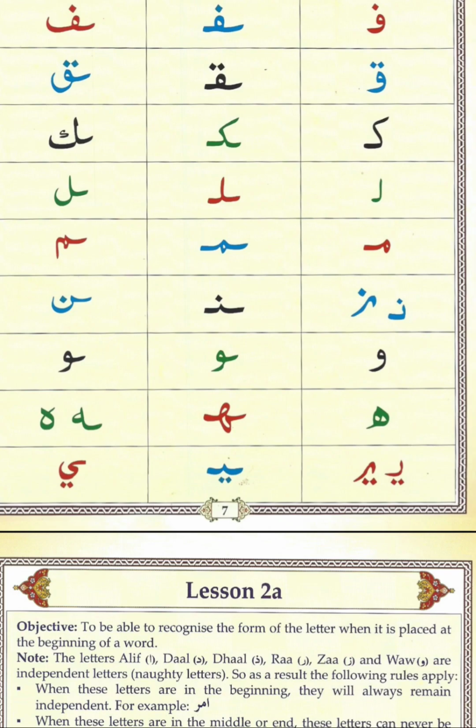So you learn the difference. This is the H sound, like ha. And the other one is ha. Okay, the last letter. Ya.